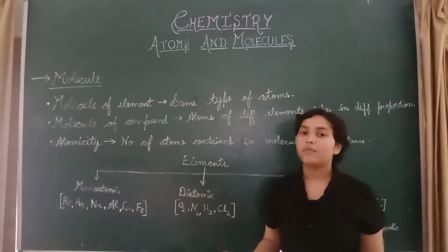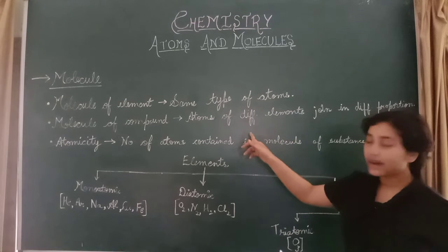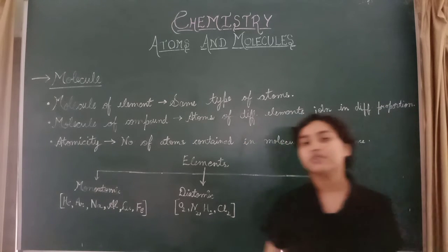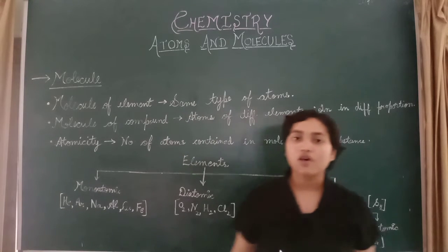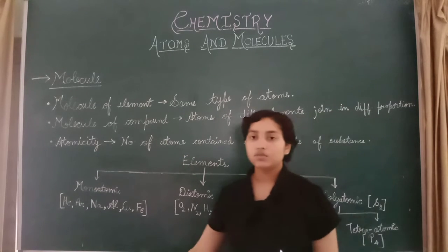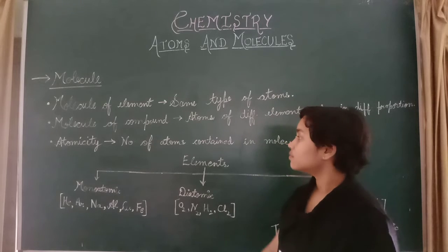So a compound consists of atoms of different elements in different proportions. We saw the example of hydrogen a few minutes ago.